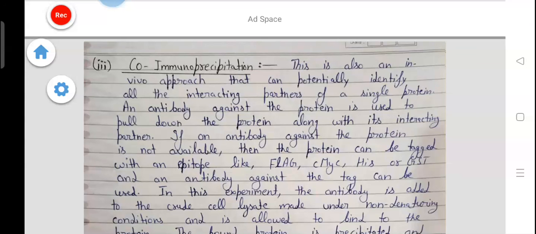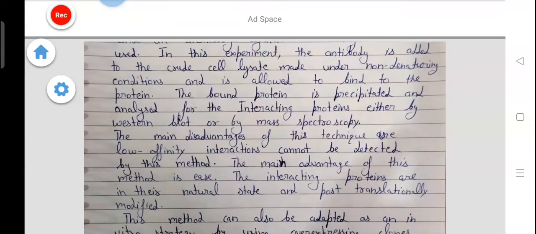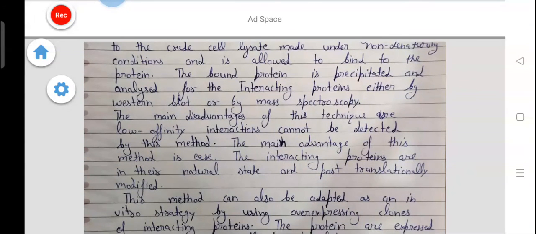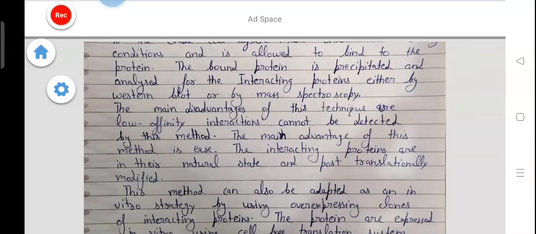In this experiment, the antibody is added to the crude cell lysate made under non-denaturing conditions and is allowed to bind to the protein. The bound protein is precipitated and analyzed for the interacting protein, either by Western blot or by mass spectroscopy. The main disadvantage of this technique is that low affinity interactions cannot be detected by this method. The main advantage of this method is that the interacting proteins are in their natural state and post-translationally modified.